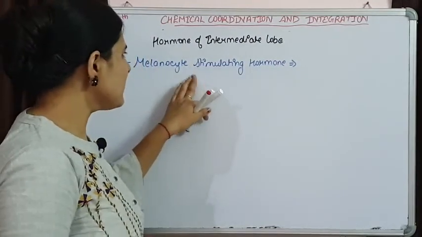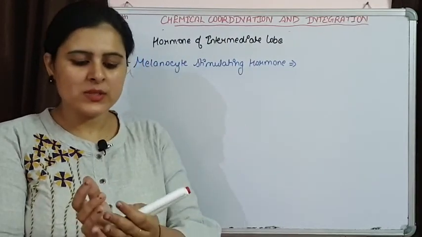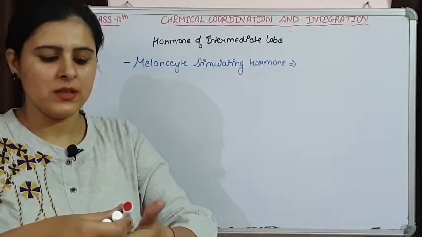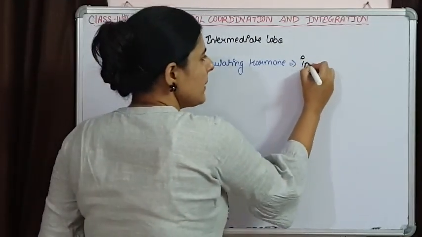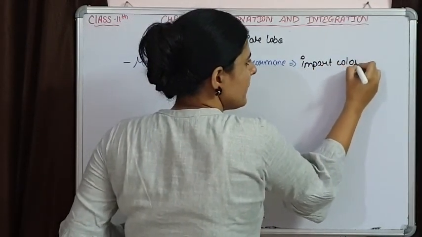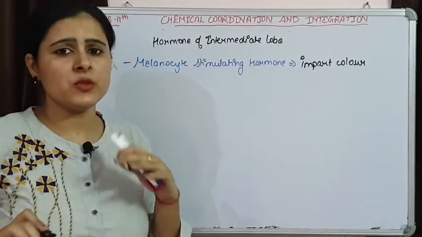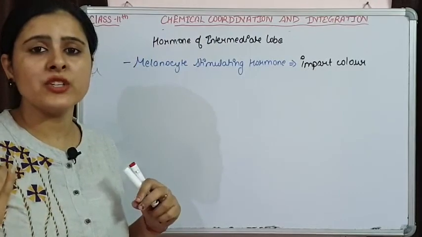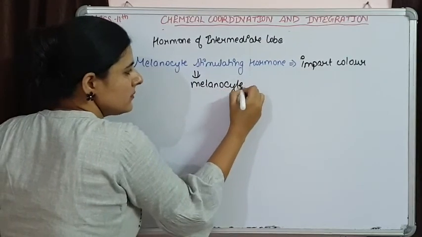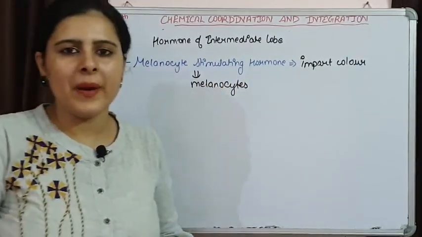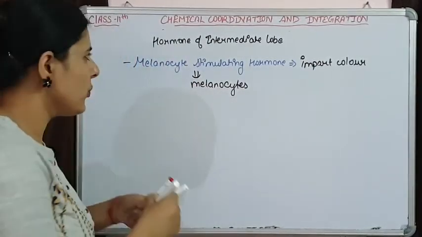Now this melanocyte stimulating hormone in most organisms, like in fishes, is responsible for the dispersal of pigments, giving different color to the organism. So it is going to impart color. In men, this is responsible for the stimulation of formation of melanocytes, that is also imparting skin color. So this is the only hormone that is secreted by the intermediate lobe of pituitary.